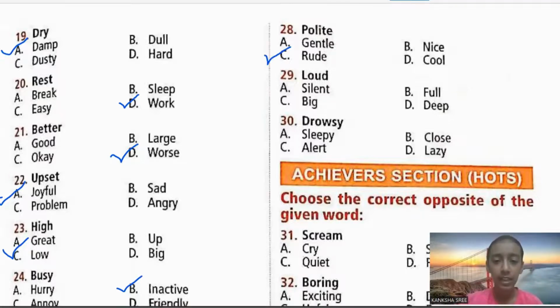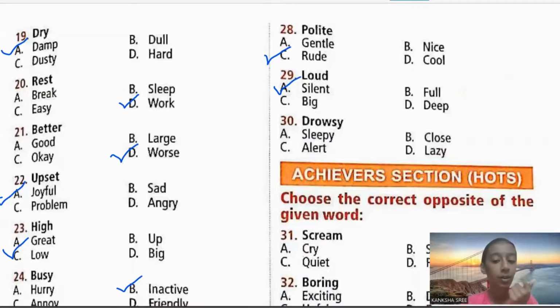Next, 29th one. Loud. What do you mean by loud? It's a loud noise. We say it in such a way, right? Yes. What is the opposite of loud, children? Loud's opposite is silent. Yes. Loud's opposite is silent. Did you see the silence over here, children? Yes.